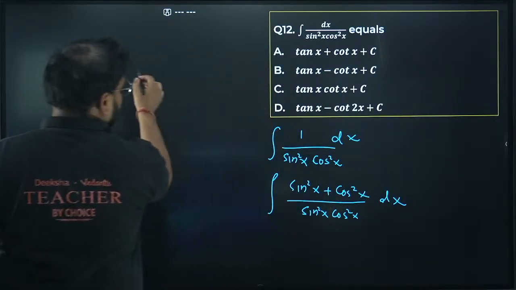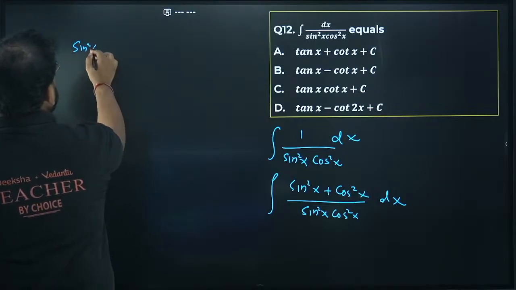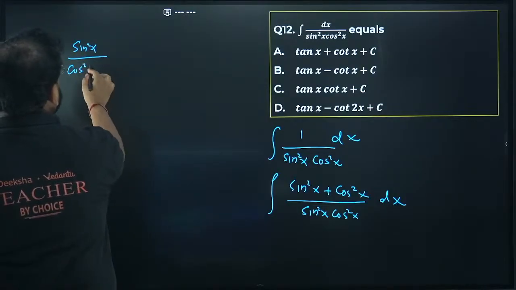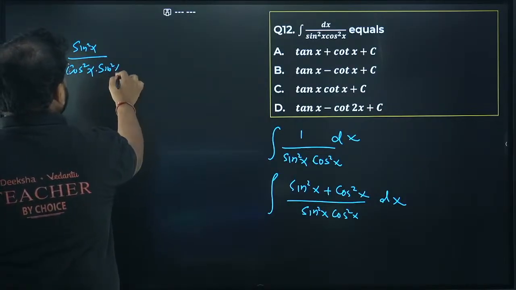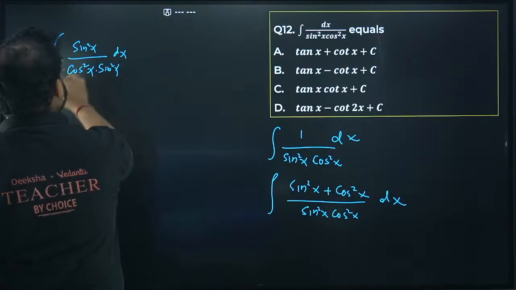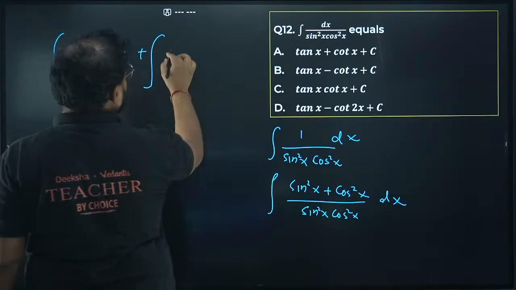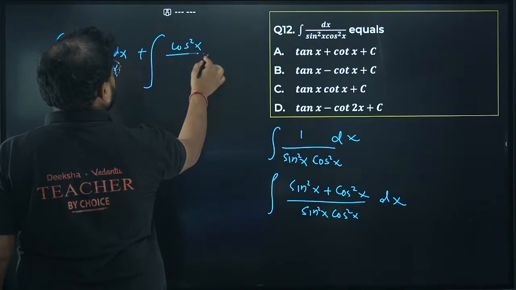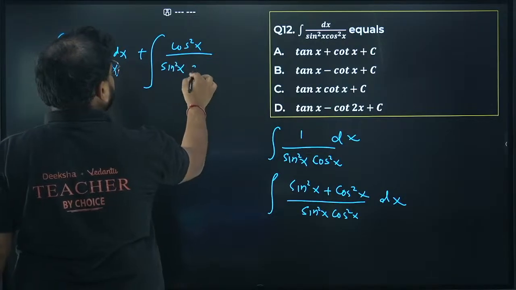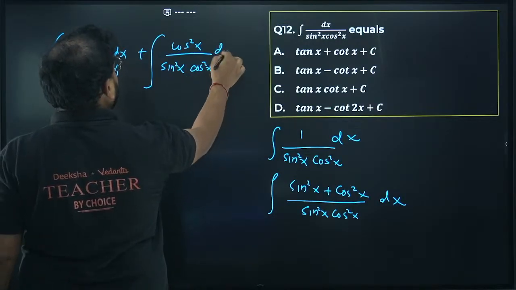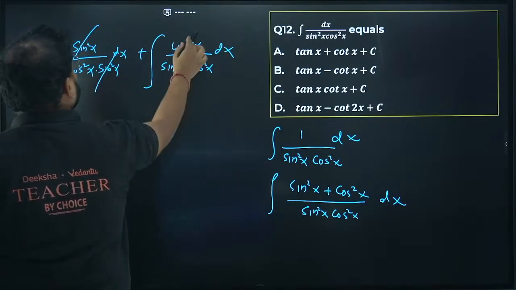Separate the terms. You'll have sine square x upon cos square x sine square x dx, plus integration of, again the same thing, cos square x upon cos square x sine square x dx. This goes out, this goes out.